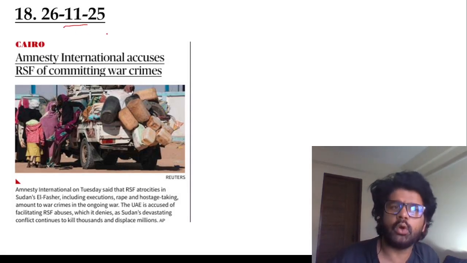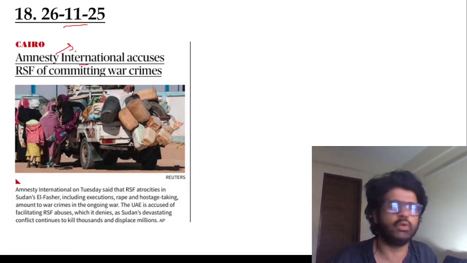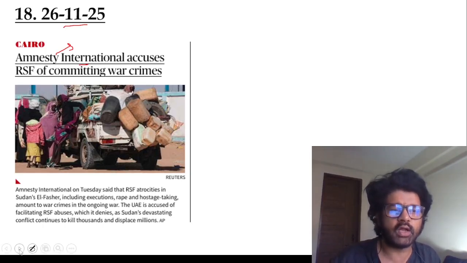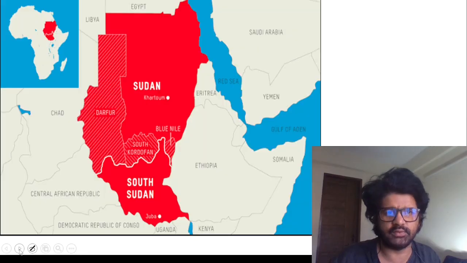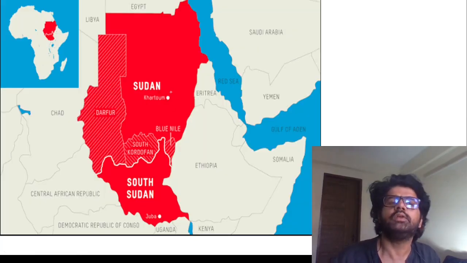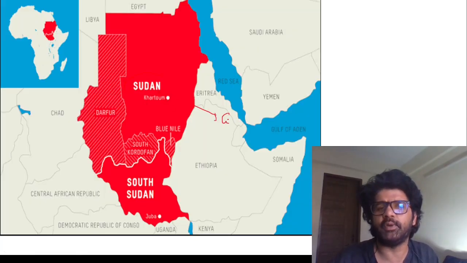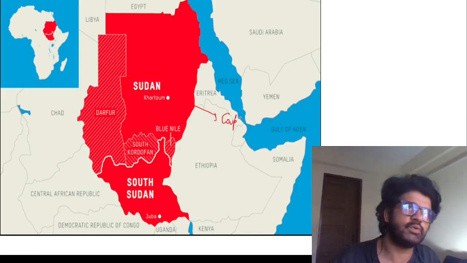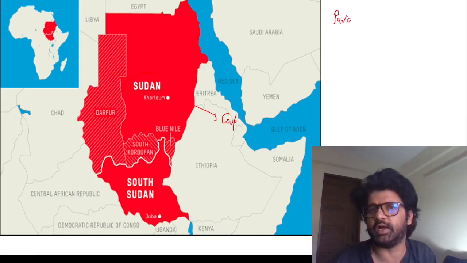18th article, 26th November 2025: Amnesty International, the human rights organization, accuses the RSF, a paramilitary force of Sudan. So, issues are happening in Sudan. What was happening? There was a coup in Sudan. Before the coup, the government which was there established a paramilitary force, the RSF.